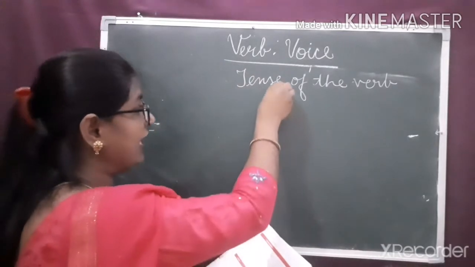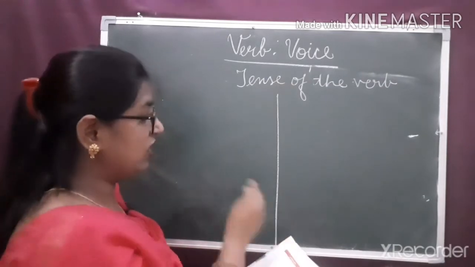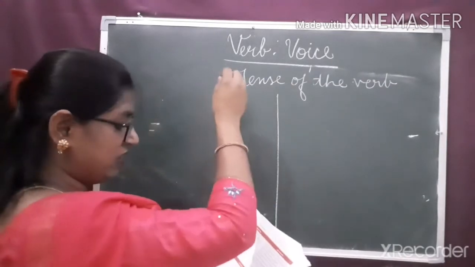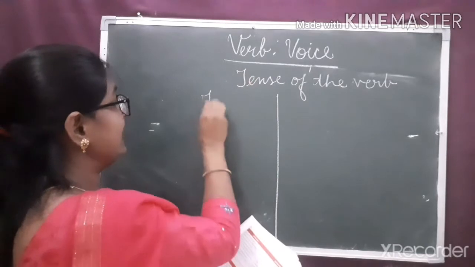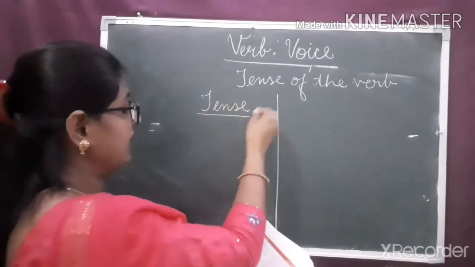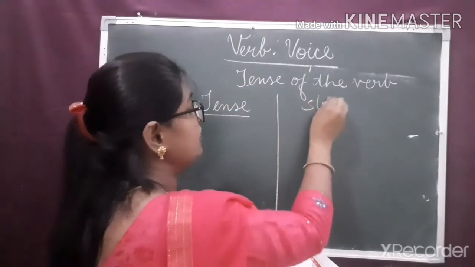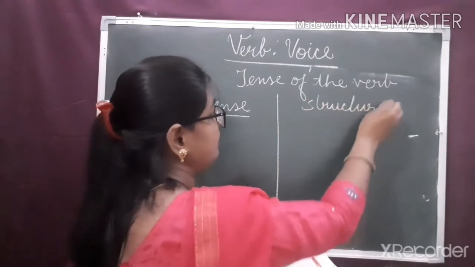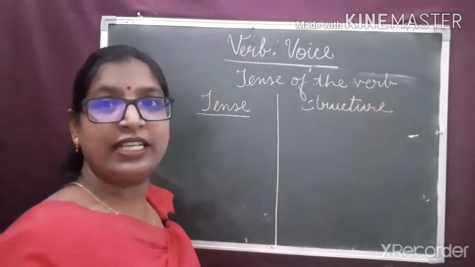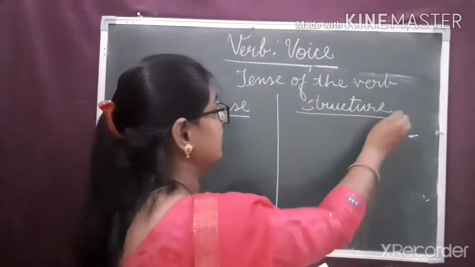Now, I'm going to make two columns here. This indicates the tense and this one is structure. Tense and structure.